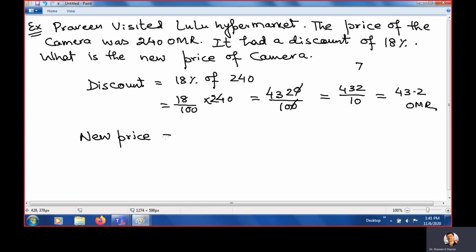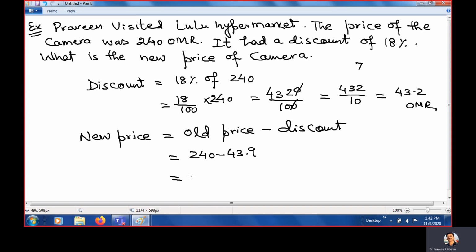New price is the old price, because it is a discount, so minus discount. So old price is how much? Old price is 240 minus 43.2.